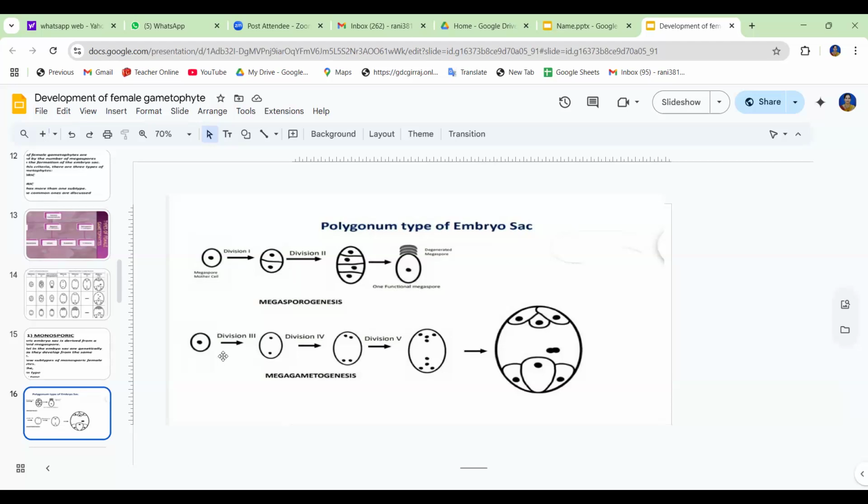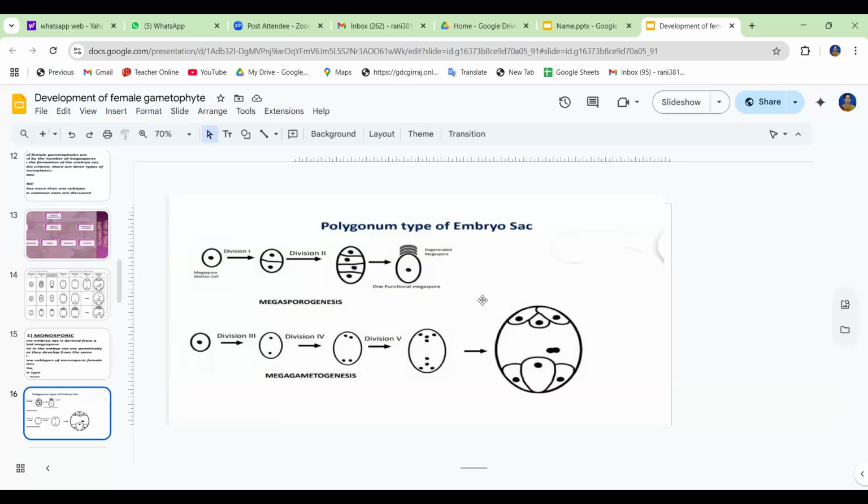The functional cell undergoes the first, second, and third mitotic divisions: 1 gets 2, 2 gets 4, 4 gets 8. Among the 8, 3 pass to the micropylar end and 3 to the chalazal end. The remaining 1 from each end fuse together to form the secondary nucleus.